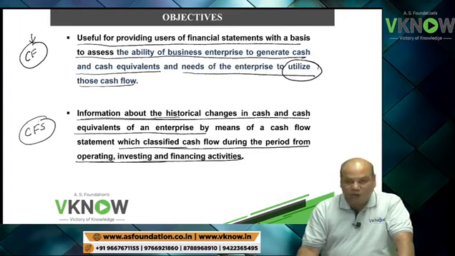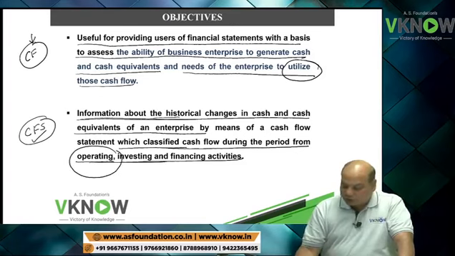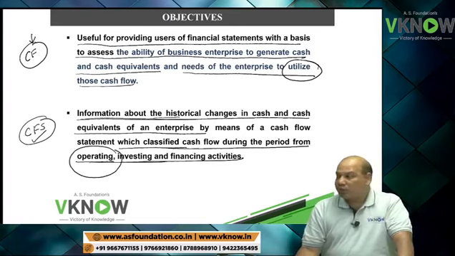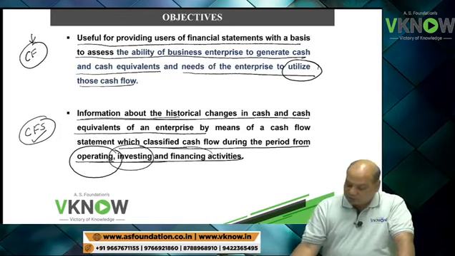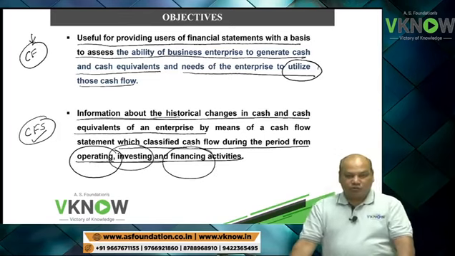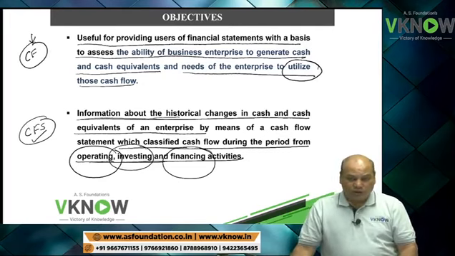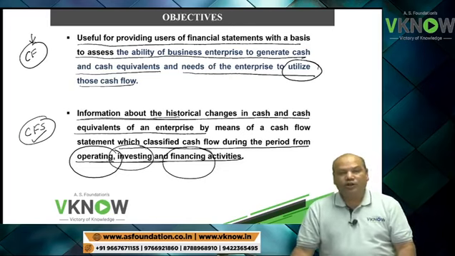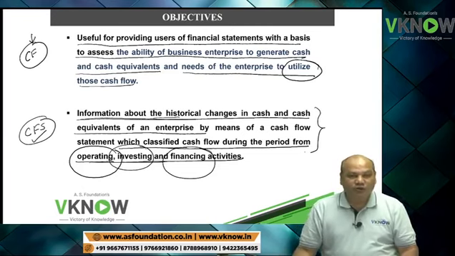Next, an objective of cash flow statement. In short, we will write CFS. We will get to know how much cash flow is generated from operating activity, how much cash flow is used for investing activity, and how much cash flow is from financing activity. This way, we are able to ascertain the efficiency of the management. Sometimes profit and loss may not reflect the efficiency of the management, but cash flow statement can reflect the efficiency of the management.